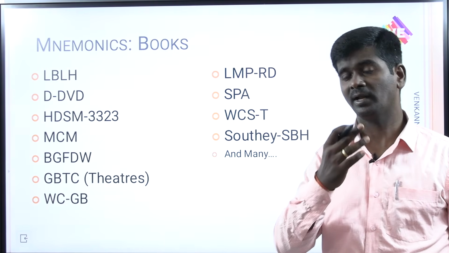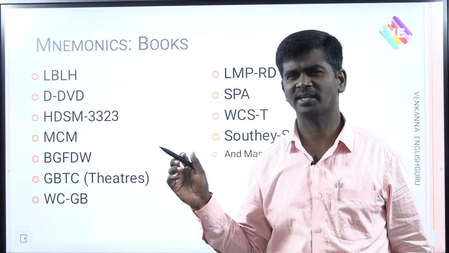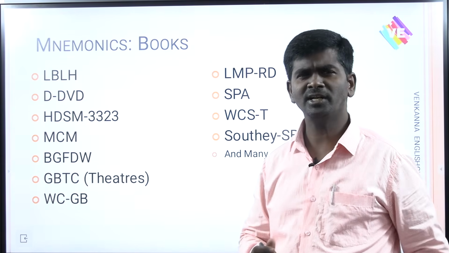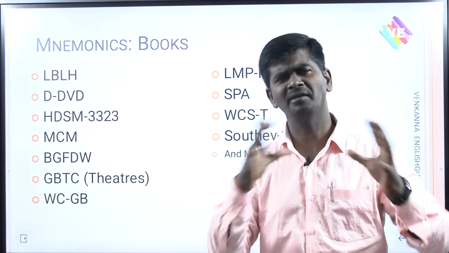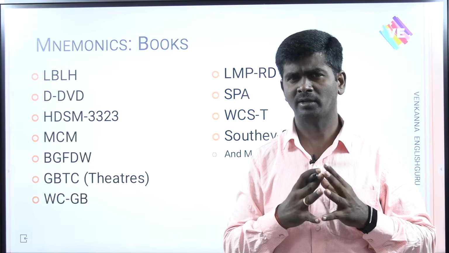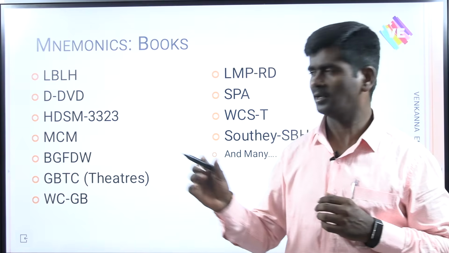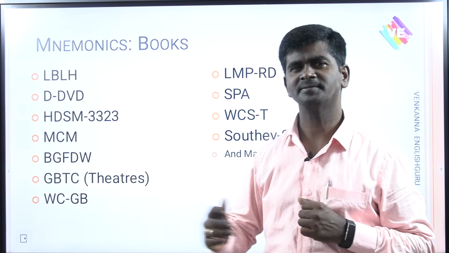Next, MCM, the three important angels that appear in St. Joan: Michael, Margaret, Catherine. Every time there is a bit. Next, BGF, DW, this is the common bit in the history of the English NET examination, any kind of examination, my friends. There are 5 important sections of The Waste Land: The Burial of the Dead, A Game of Chess, The Fire Sermon, Death by Water, What the Thunder Said.